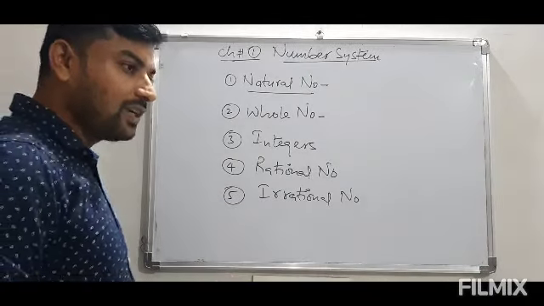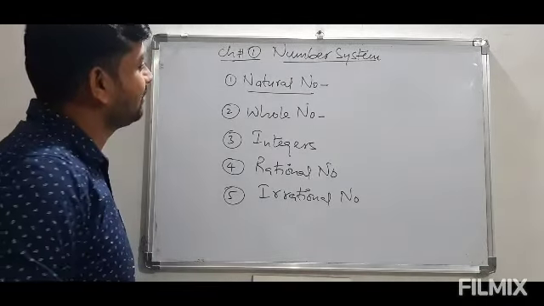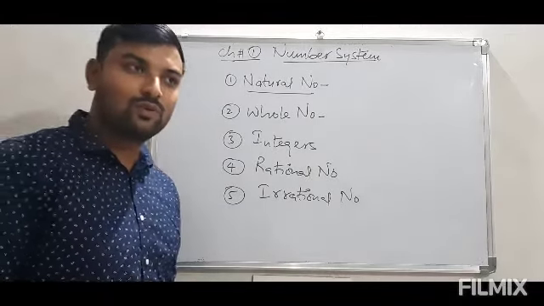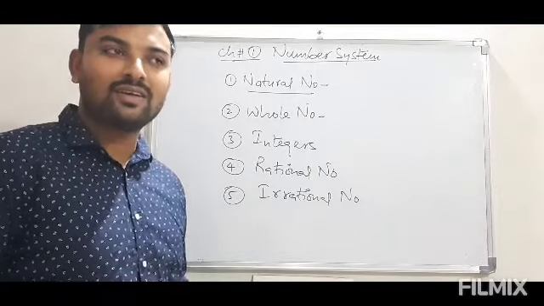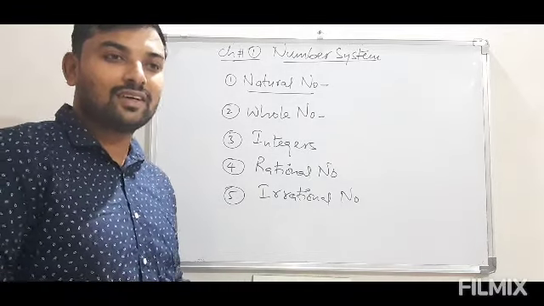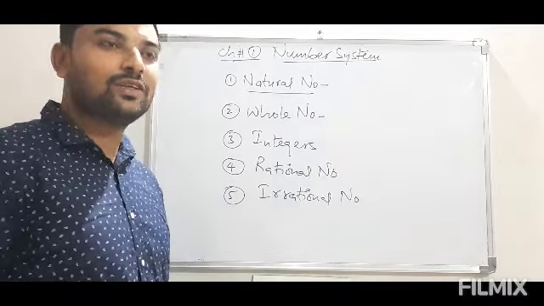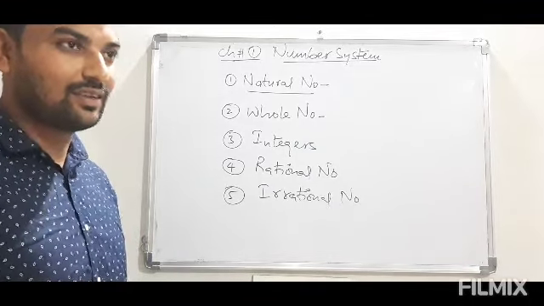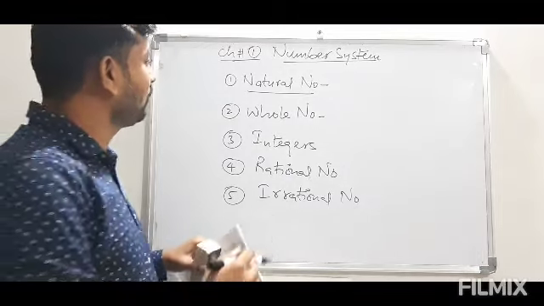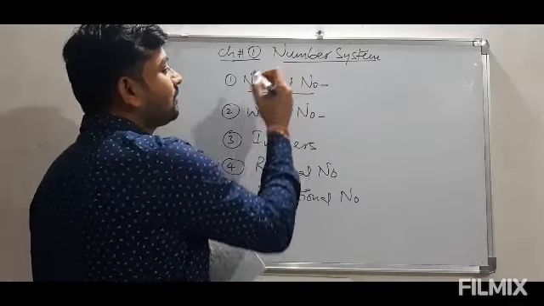So whenever we count anything, like suppose anybody is asking you to count how many cars are being parked, how many things are kept on the table, how many students are there in the class, all these things we are able to count just because of natural numbers.